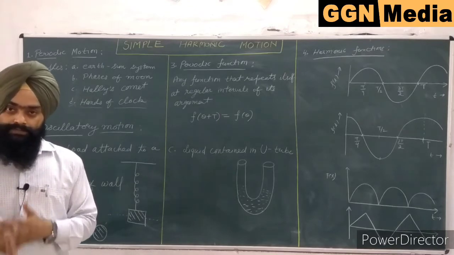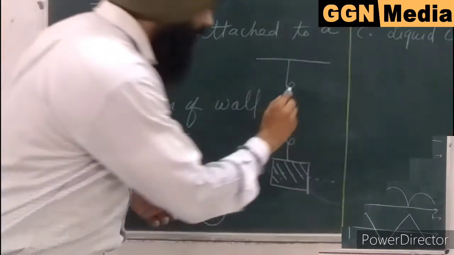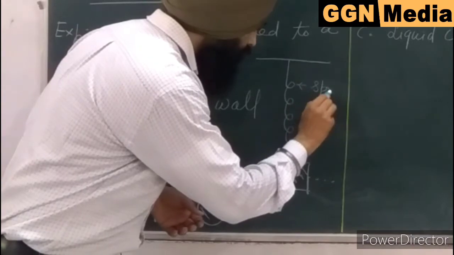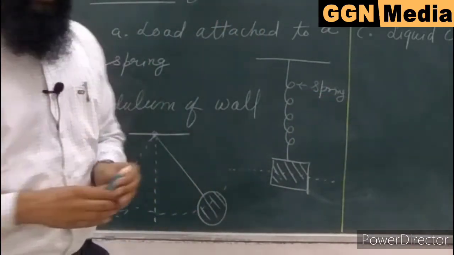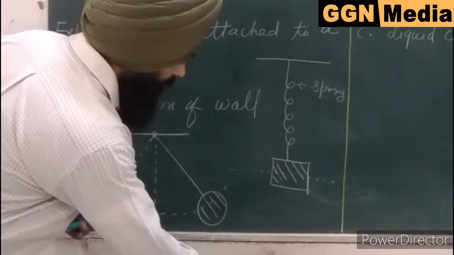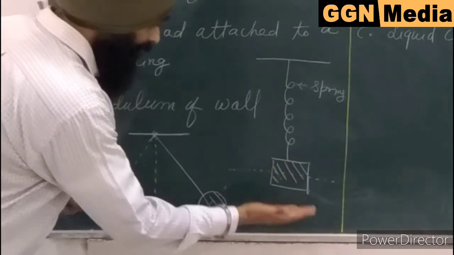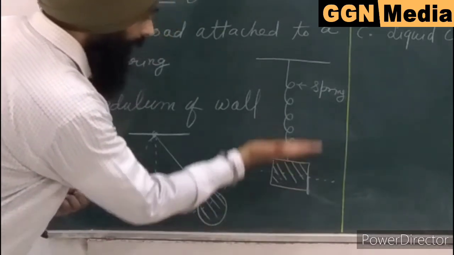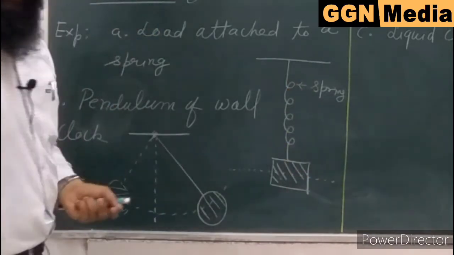We can take examples to understand oscillatory motion. The first example is the load attached to a spring. You can see the diagram here. This is a spring and this is a mass attached to the spring. If I pull the mass downwards and release it, due to the restoring force this mass will move up and down due to the elasticity of the spring.